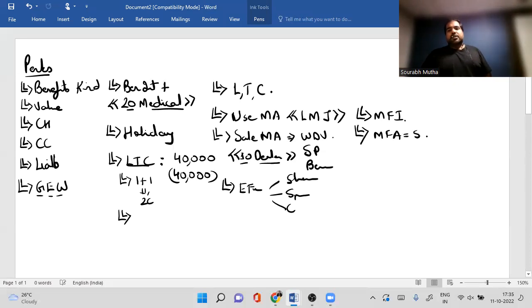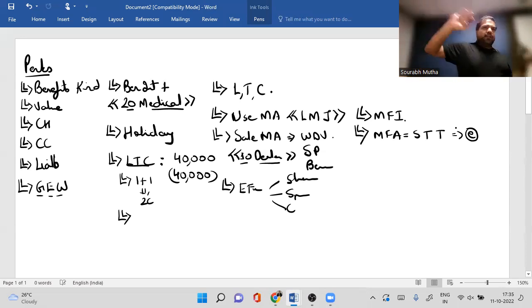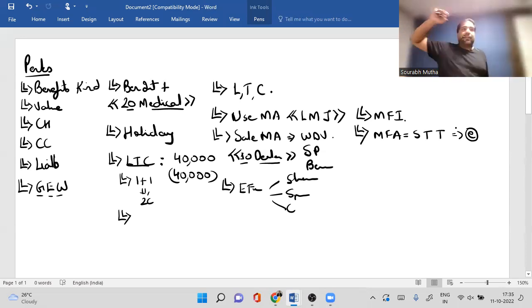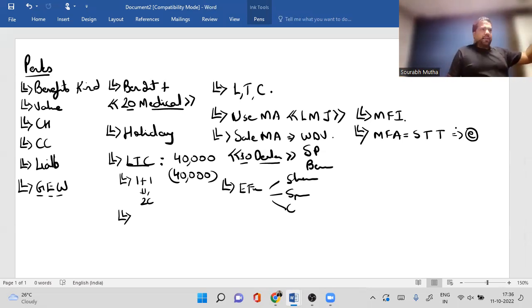STT. Stay, travel, treatment. Will it be exempt? Yes. Let your master pay. You enjoy, no problem, but not taxable except travel, only if your gross total income is up to 2 lakh. This should be within RBI limits and it can also be for +1. Do you remember that? Next, guys.